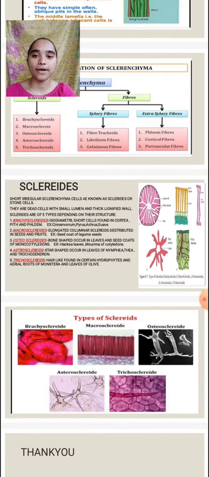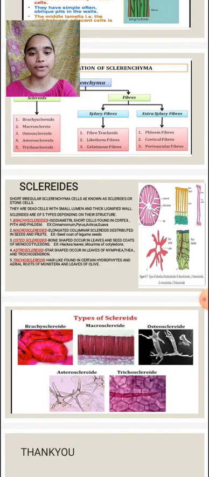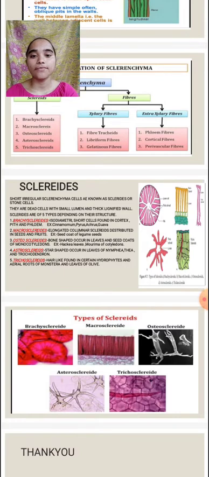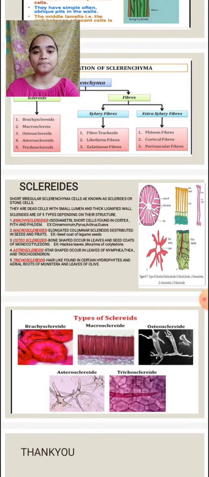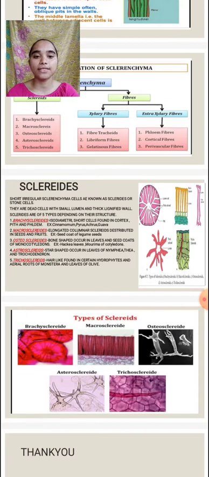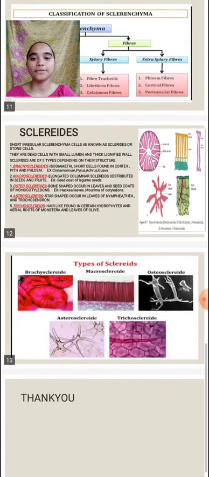And coming to the fibers, these are also divided into two types: xylary fibers and extraxylary fibers. The xylary fibers are fiber tracheids, libriform fibers, and gelatinous fibers. And extraxylary fibers are phloem fibers, corticular fibers, and perivascular fibers.